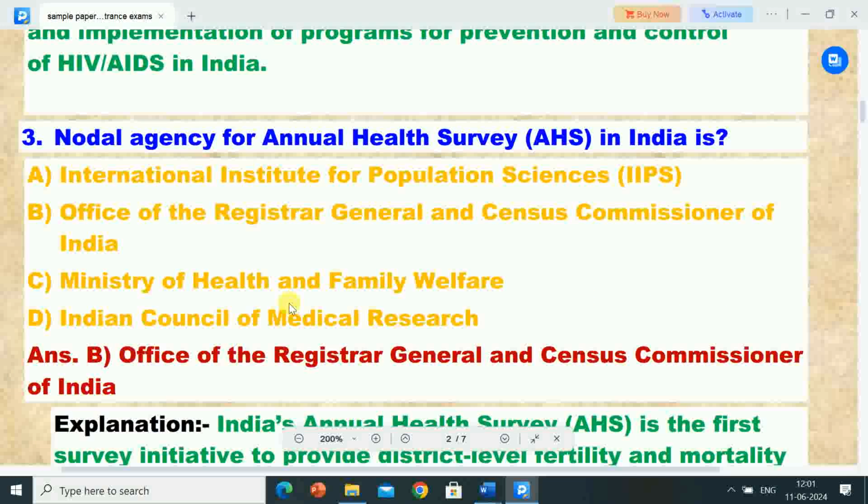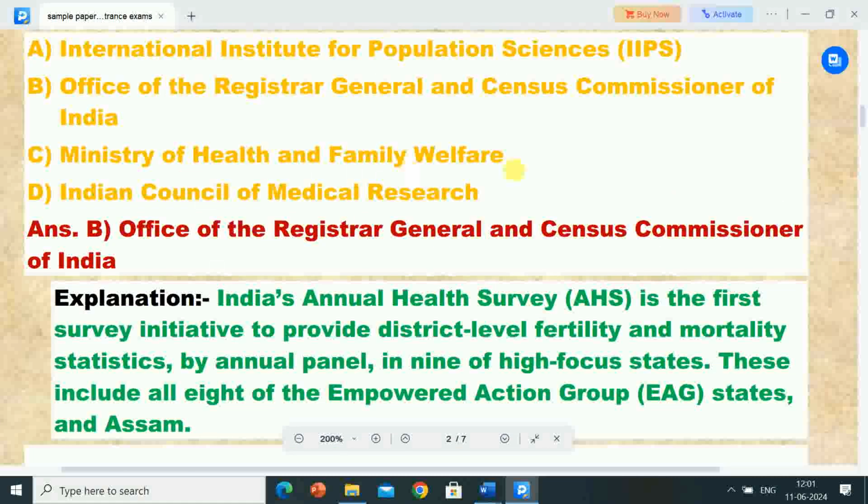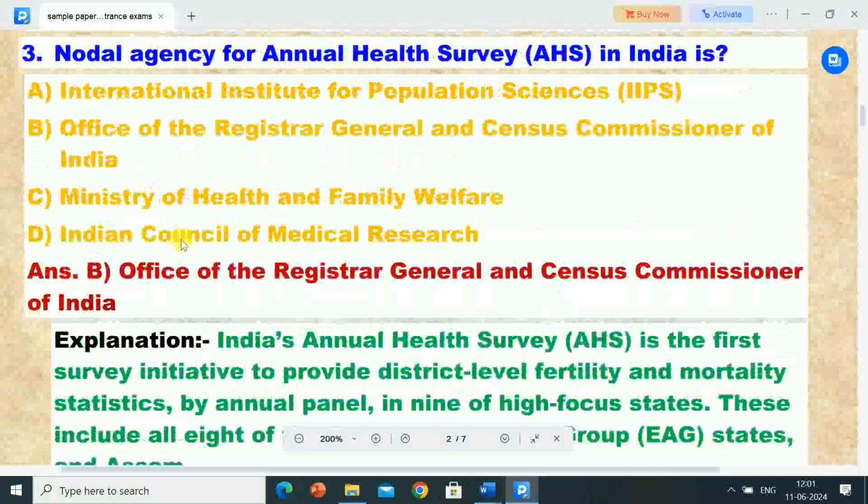Next question is, nodal agency for Annual Health Survey AHS in India is? Options are A. International Institute for Population Sciences, B. Office of the Registrar General and Census Commissioner of India, C. Ministry of Health and Family Welfare, D. Indian Council of Medical Research. Correct answer is option B, Office of the Registrar General and Census Commissioner of India.